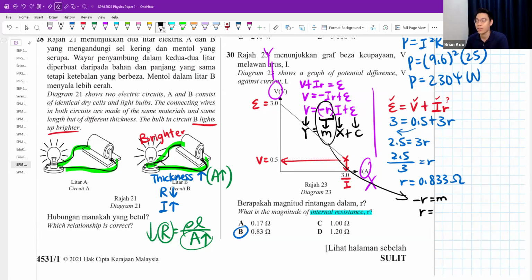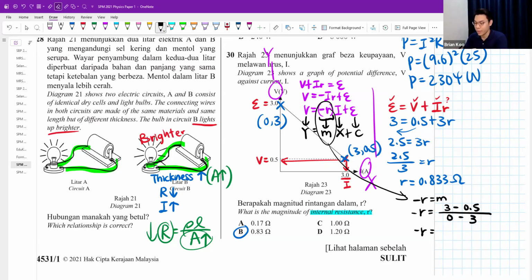Okay, so you want to find R, you need to find the negative of the gradient. Maybe I worry about the negative later. But how do we find the gradient? You write down a few coordinates. This coordinate is 0, 3. This coordinate is 3, 0.5. You take y2 minus y1 over x2 minus x1.